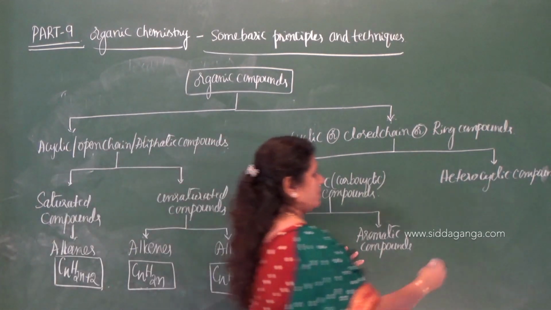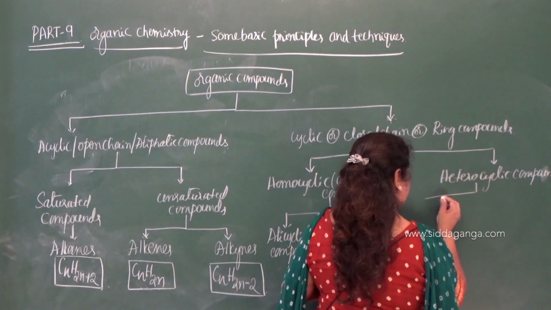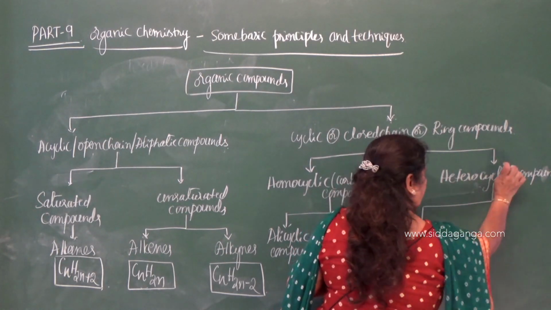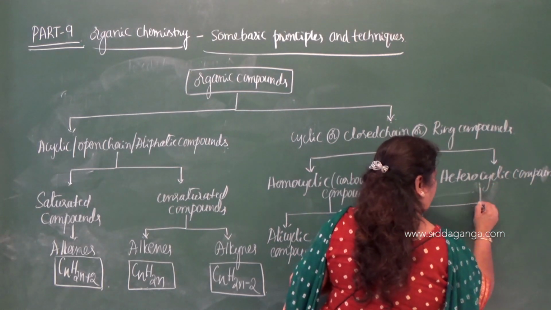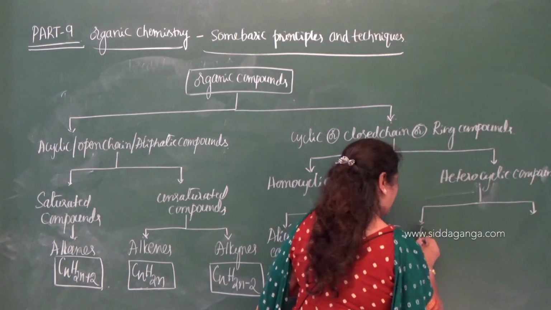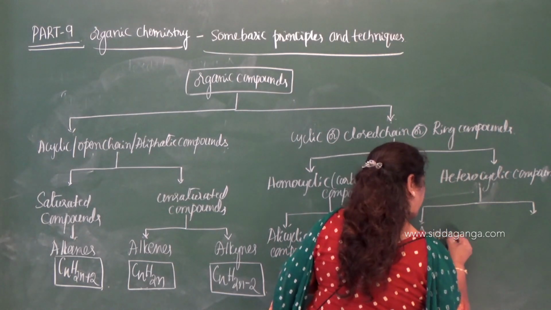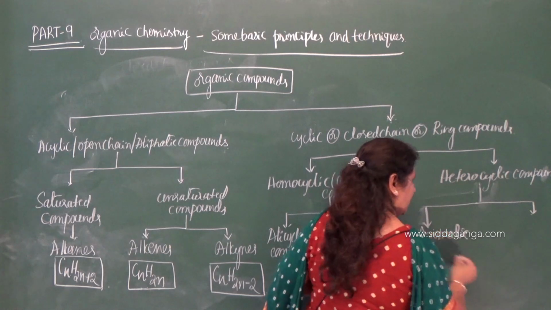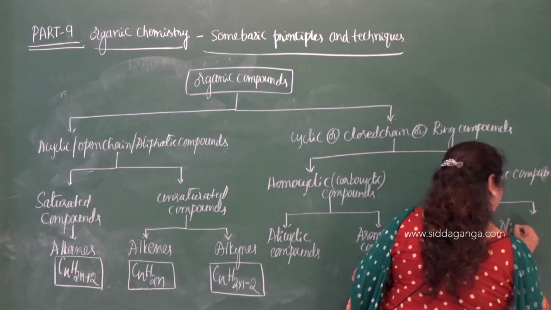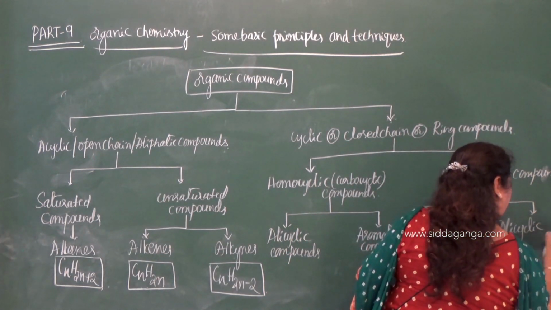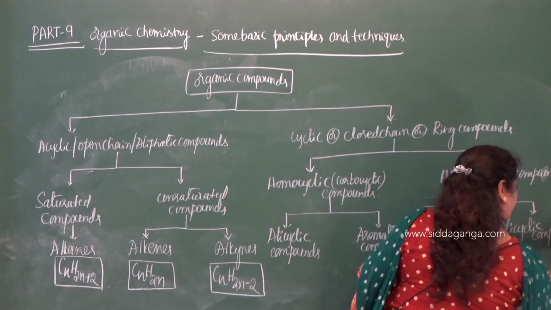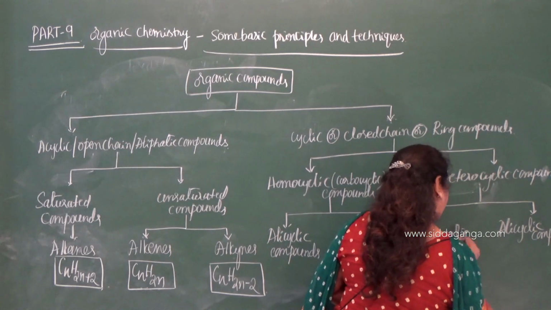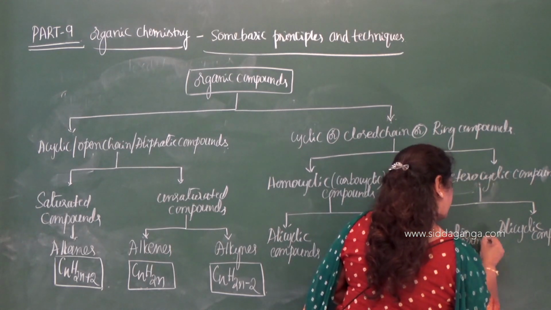Now heterocyclic compounds are also classified into two types: alicyclic compounds and aromatic compounds.